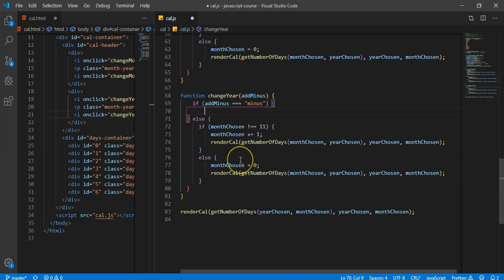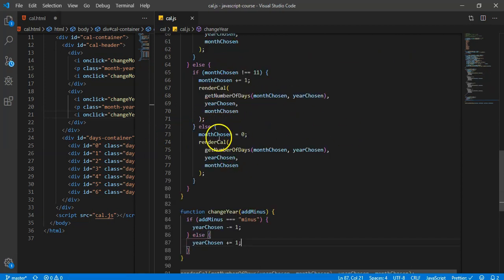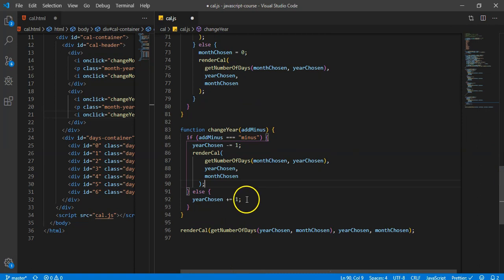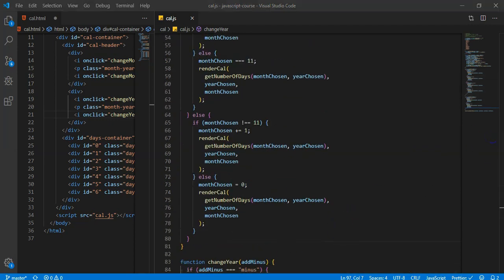So we can just say year chosen minus equals 1. And then here, we could just say year chosen plus equals 1. And then we just need to get this function again and paste it into each one. Because we don't have the issue with the month that we do with the year. The year, we just want to add it, right? Does that make sense? Okay, so I'd say there's a 50% chance this works.